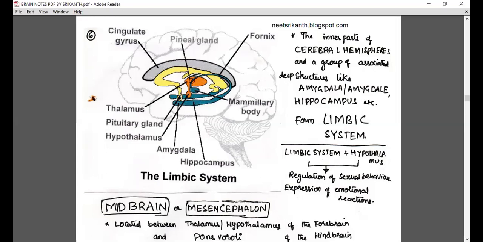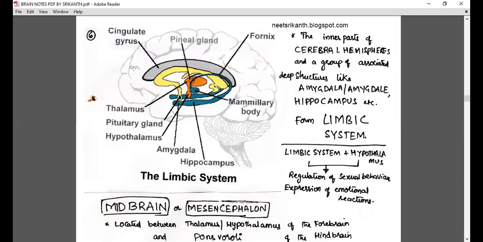hippocampus, amygdala, this is the amygdala, and this is the hippocampal lobe, then the hypothalamus. According to NCERT, the hypothalamus is also a part of the limbic system. But our state gives a little difference like this: limbic system along with the hypothalamus, they said. But NCERT says the hypothalamus is also a part of the limbic system. No matter, we'll discuss. Okay, so this is the hypothalamus, this is the amygdala, this is the hippocampus, and